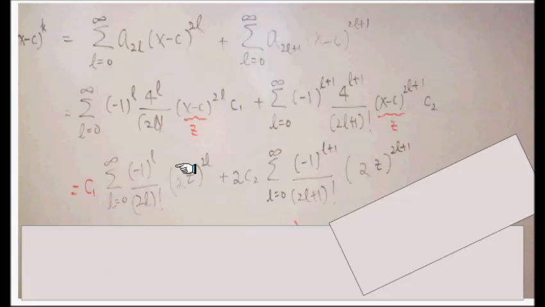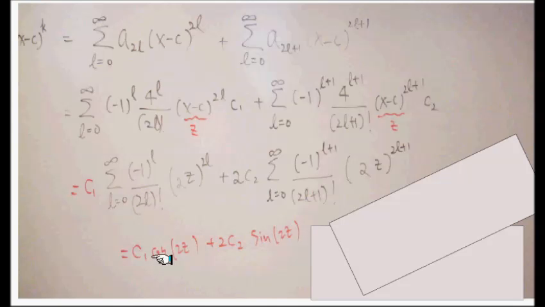I organized it this way so that you might recognize this coefficient that is (-1) to the L power over 2L factorial down there, and (-1) to the L plus 1 with 2L plus 1 factorial down there. So this is exactly the coefficient of the cosine x. This is exactly the coefficient of the sine x, except there's one copy of 1 in there. I made that mistake down there, but it's supposed to be just L. You can pull that out outside, so it becomes -2C2. So this whole thing can be written as cosine of 2Z. That whole thing is a negative. It's supposed to be negative 2C2 sine 2Z.